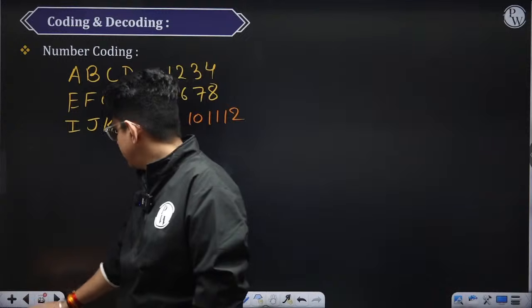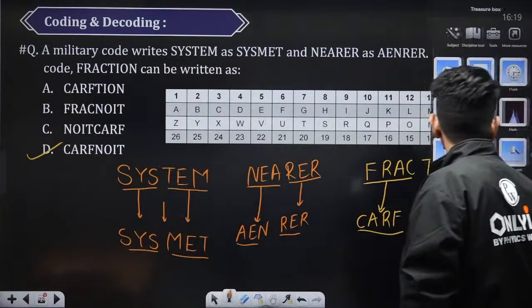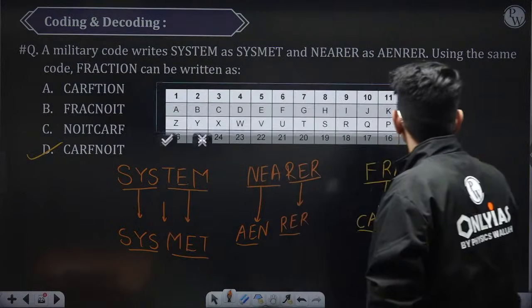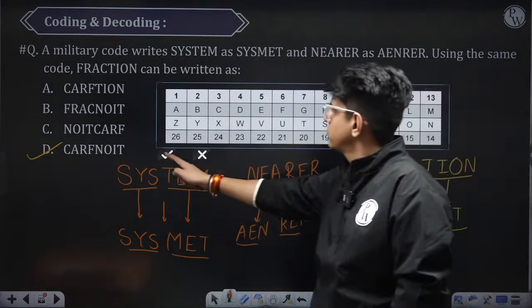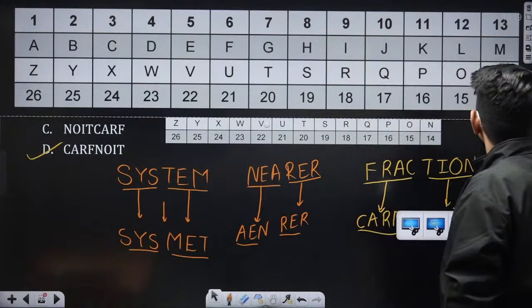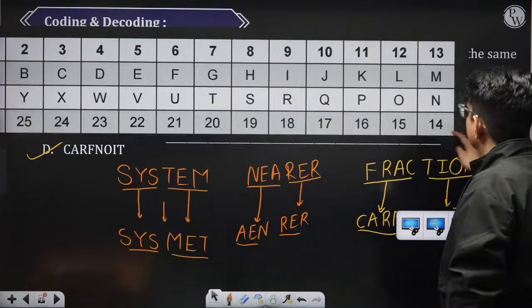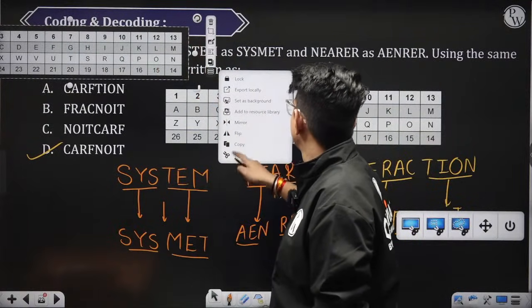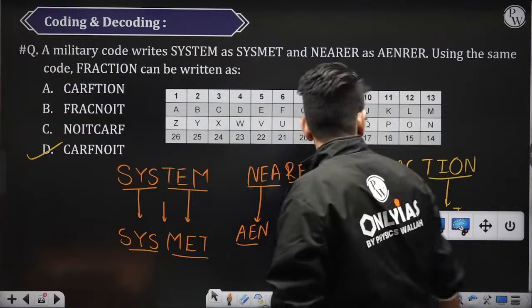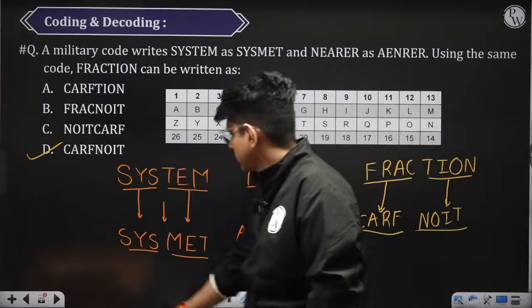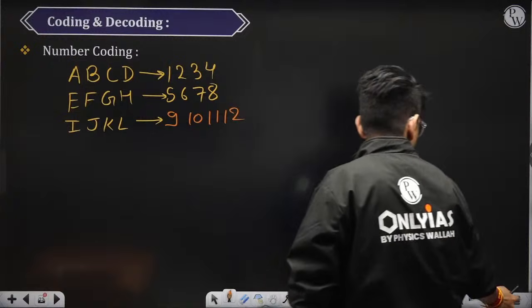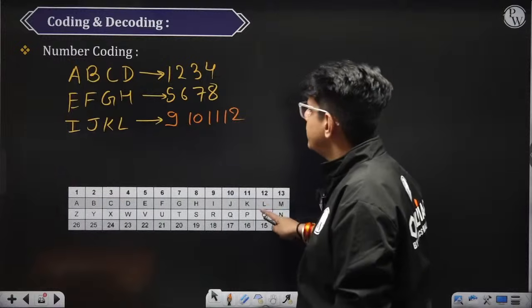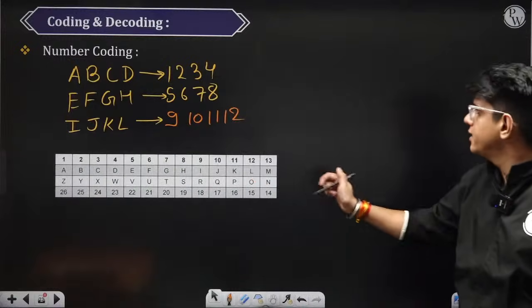Now you may need this, right? You need the alphabetical positions, right? So here it is, right?